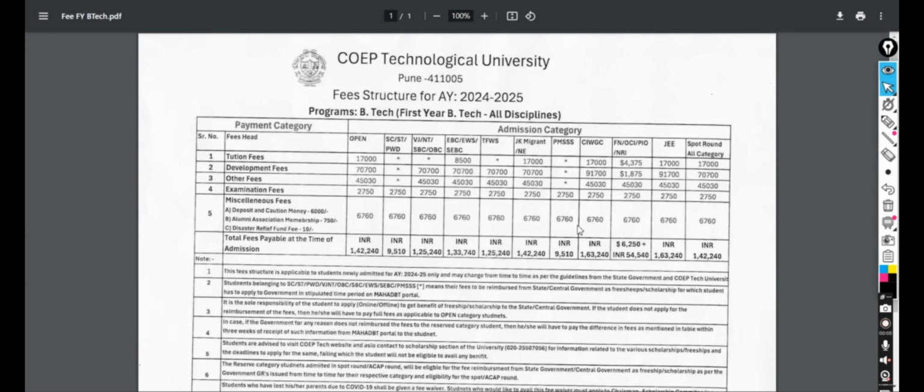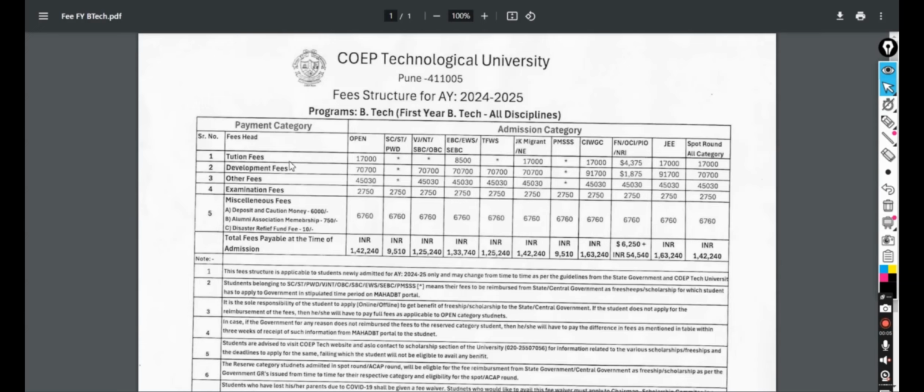And all the others belong to the other reserved categories, which are not from Maharashtra but are of Indian origin. There is a J&K quota. There are Indian seats, there are JEE seats, there are NRI seats. There is a varied environment in the college where everyone from every part of India can happily stay and complete their education. So COEP is all about versatility and a great culture.